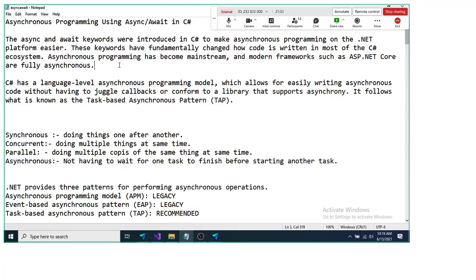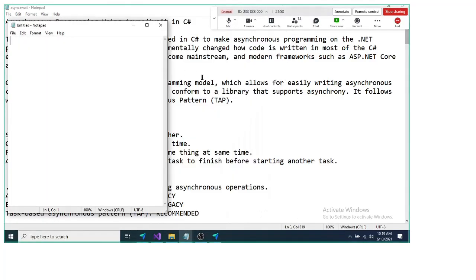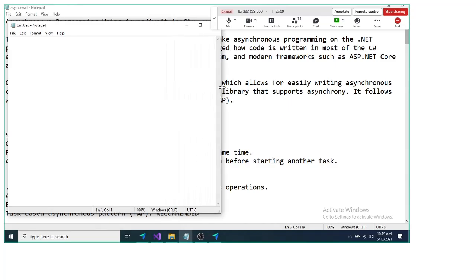If you want to execute code in parallel or simultaneously, in older days we used multi-threading. Multi-threading is still a part of .NET, but it is at the bottom level.